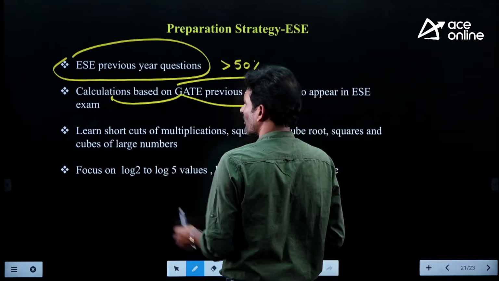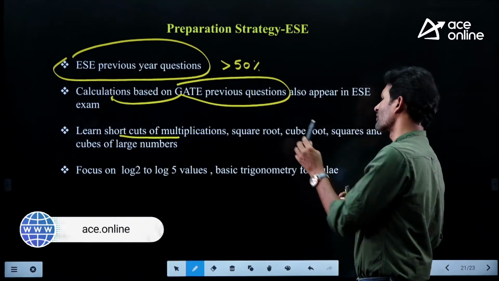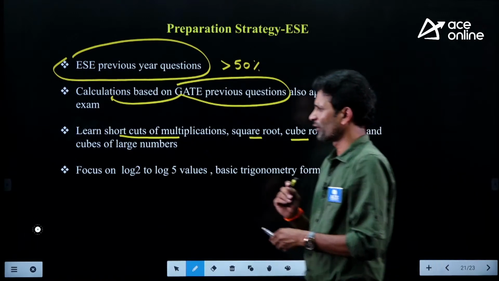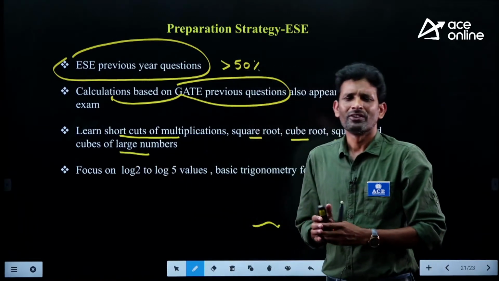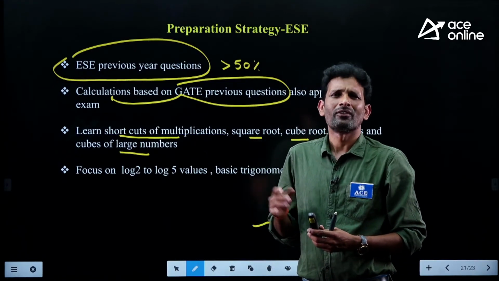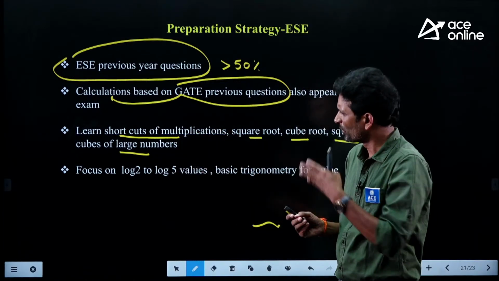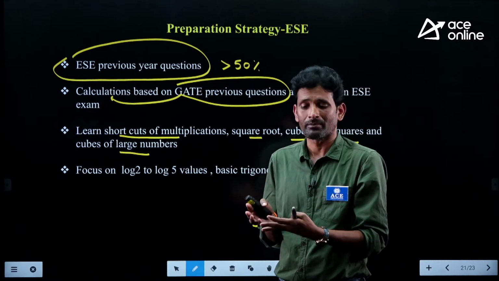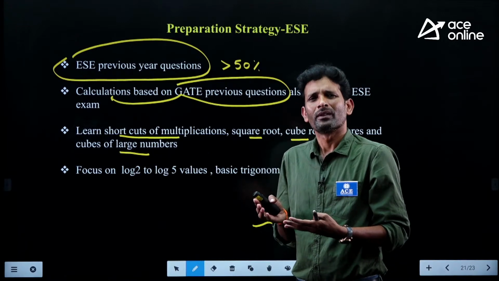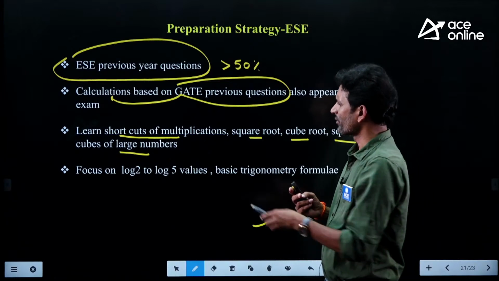My other advice is to learn some shortcuts related to multiplications, square roots, cube roots, and squares and cubes of larger numbers. On YouTube, plenty of sessions are available to learn these short tricks. Try to go through them so that we save a lot of time, because in ESC the time slot for solving each problem is very less. That's why you should focus on this.